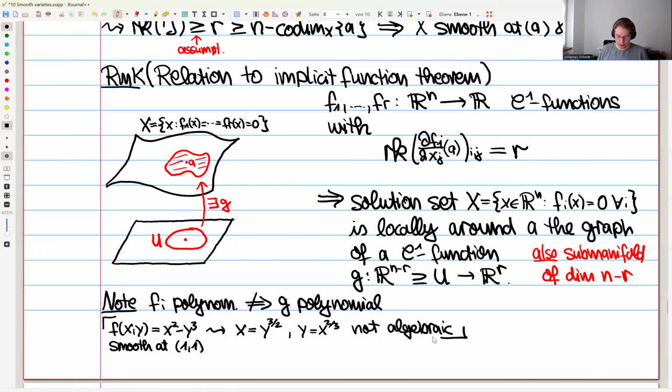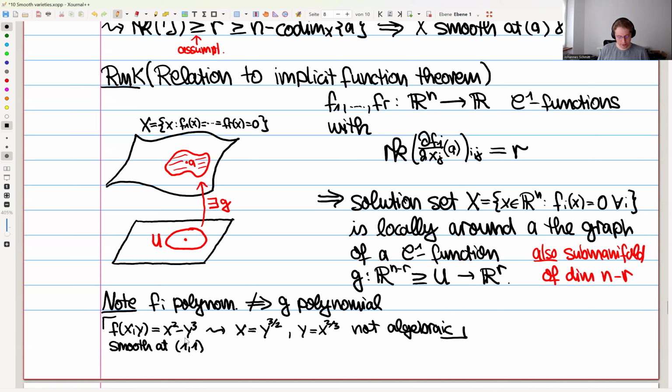Okay. And then just one word of caution here. I think this is a really nice application, or somehow a really nice analogue. But it's not true that, for example, if all of the f_i are polynomial, then this function g is also polynomial. So you have to be careful. There's not really an implicit function theorem in this strength here in algebraic geometry.